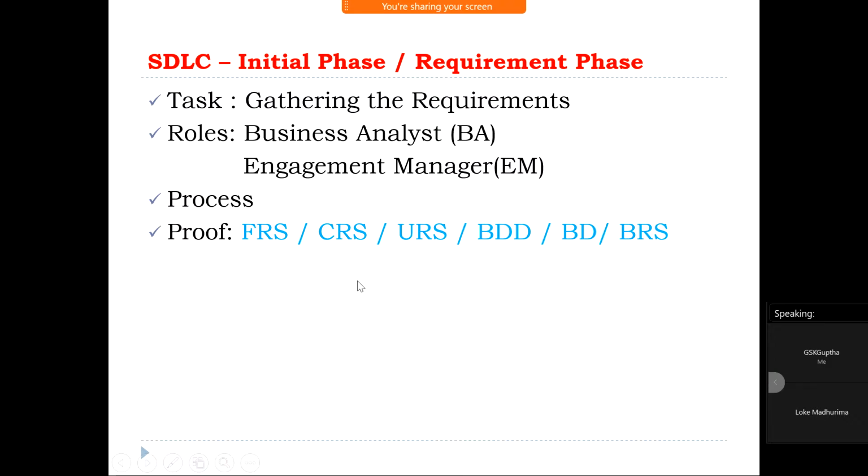This is the first phase. Our task is interacting with the customer and gathering the requirements. Which roles are going to be involved in this phase? The business analyst and the senior business analyst. We can also call the senior business analyst the engagement manager, who will be involved in this phase.